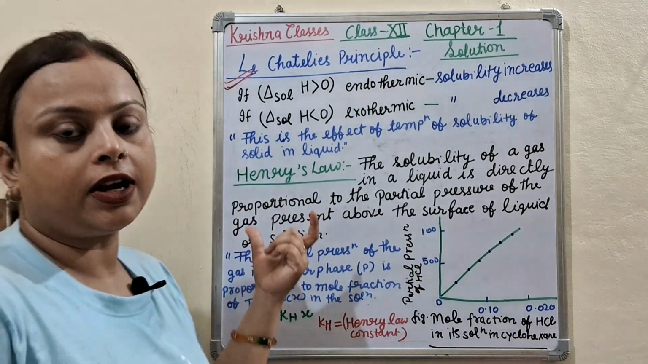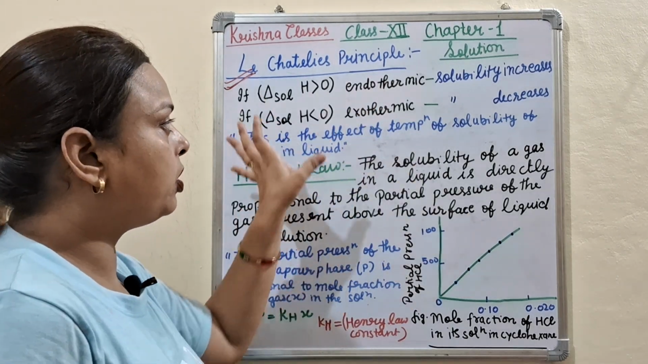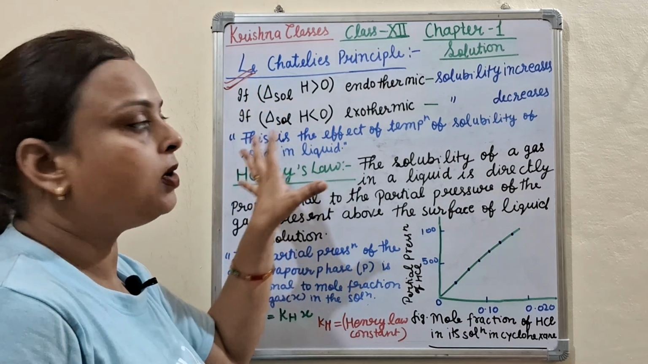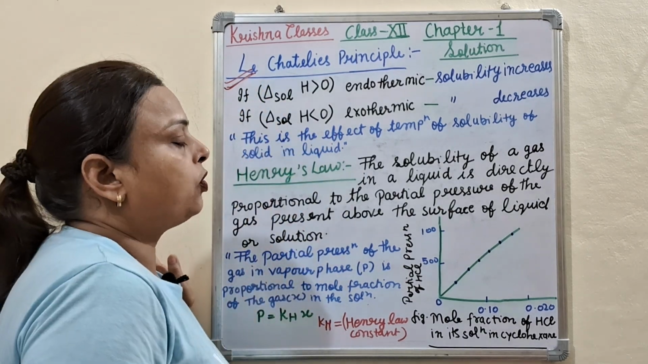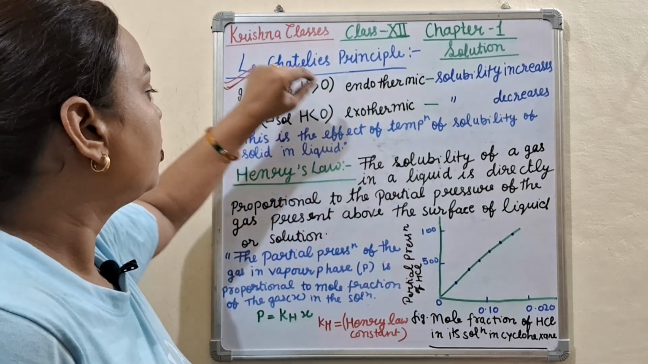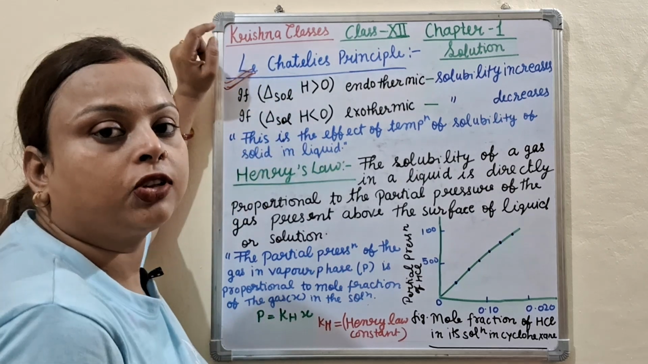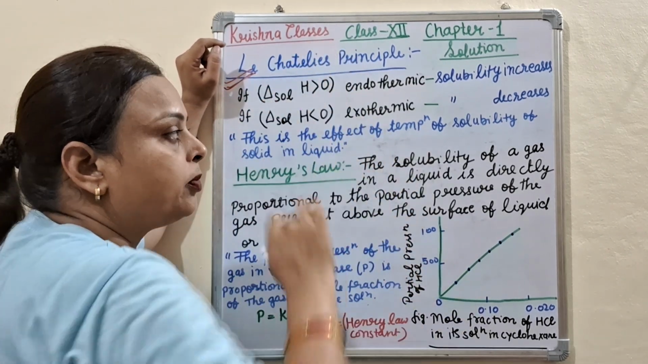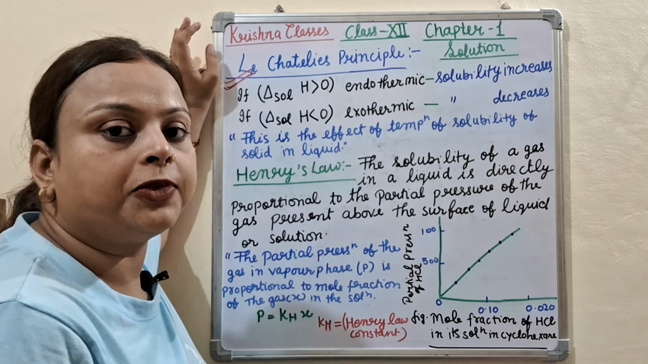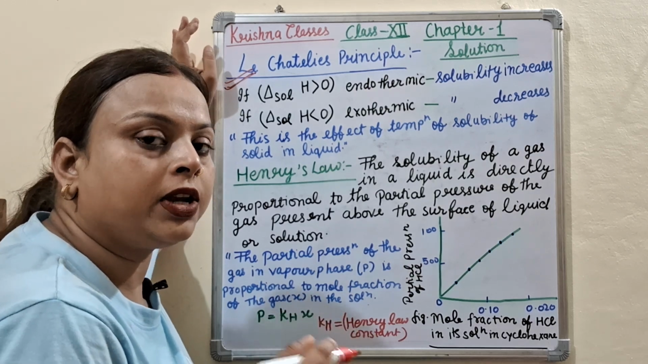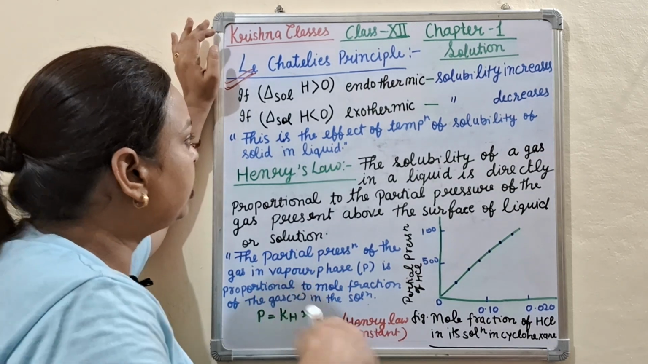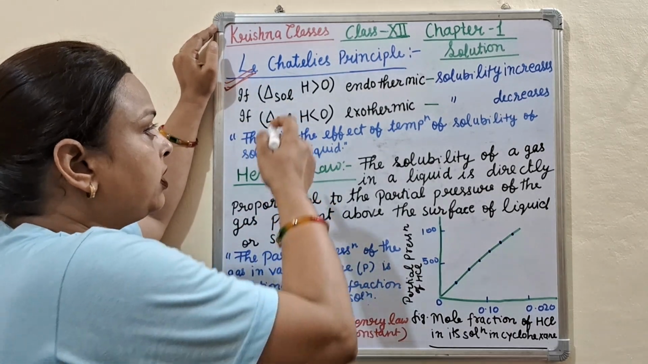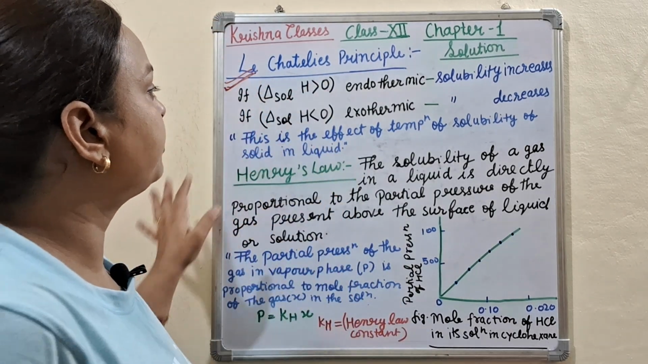Or what is the effect of temperature on the solubility, we can describe with the help of Le Chatelier's principle. So I repeat my sentence again. The solubility of a solid in any liquid is described by Le Chatelier's principle, and the effect of temperature on the solubility of any solid in liquid is also described by Le Chatelier's principle. So what is Le Chatelier's principle here?